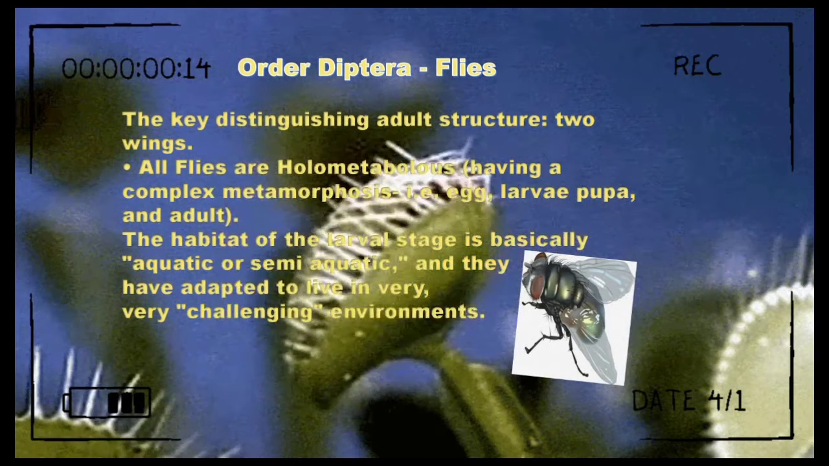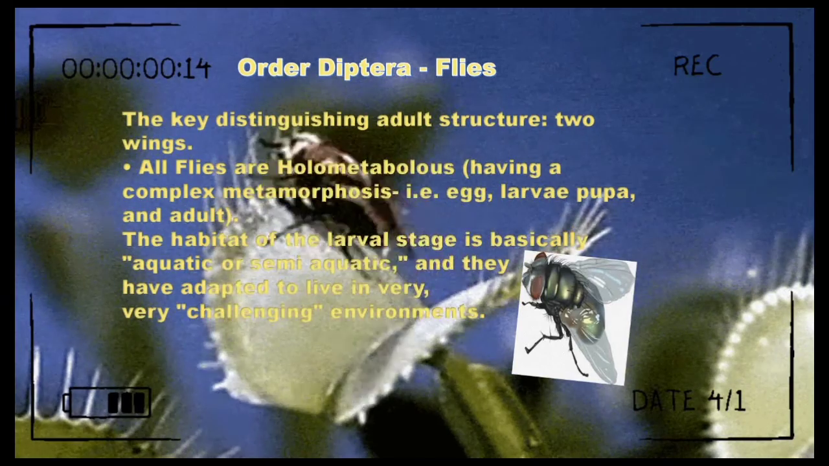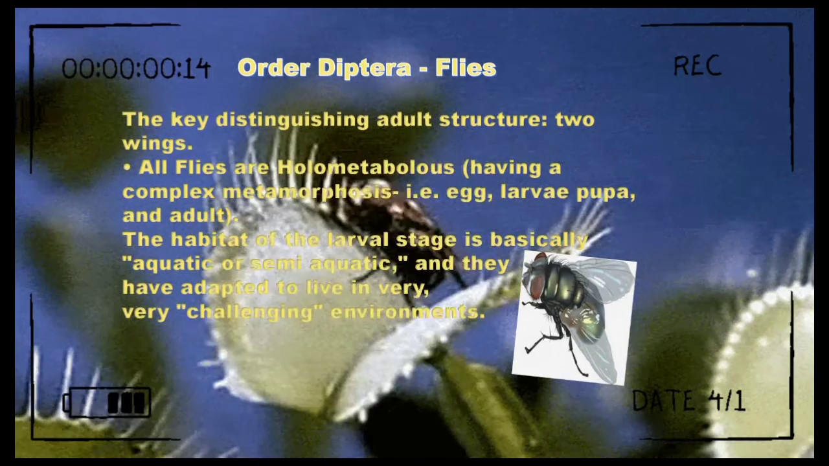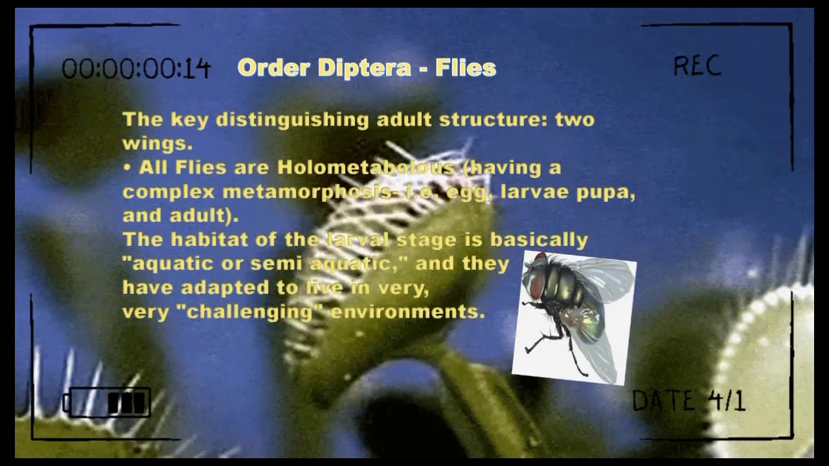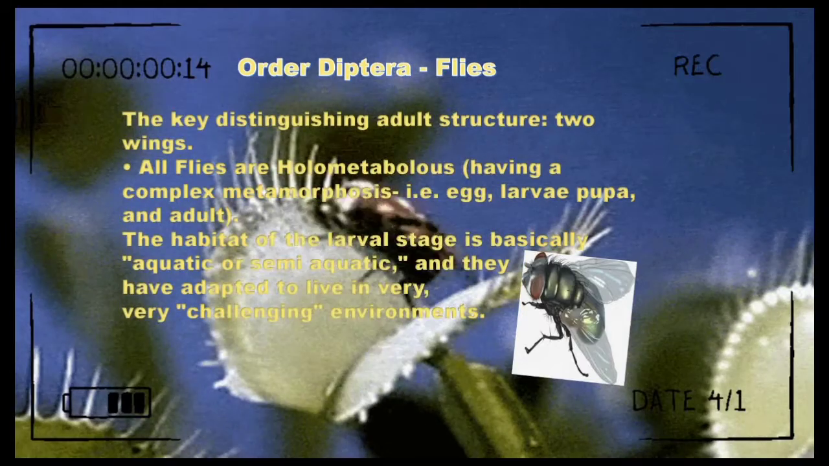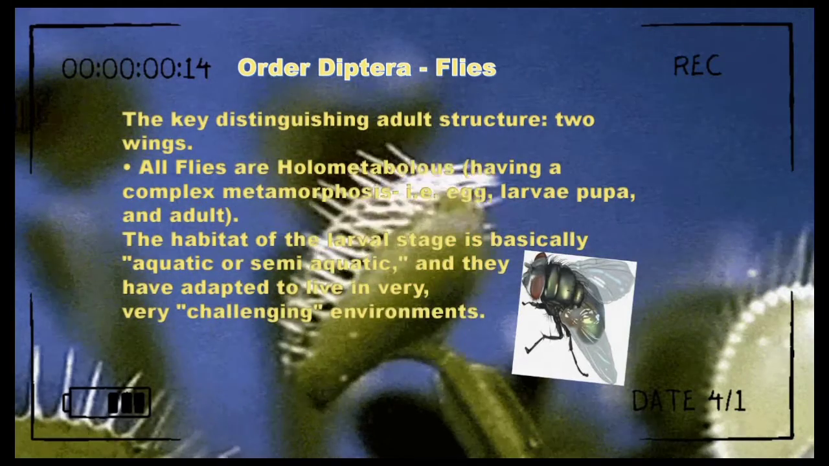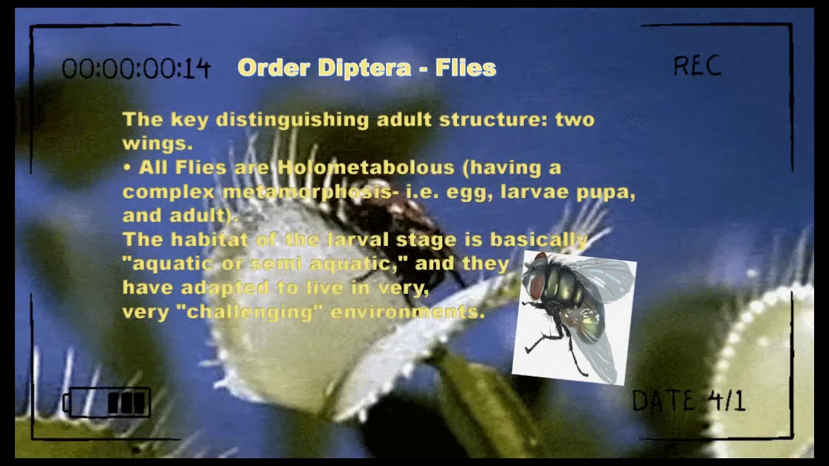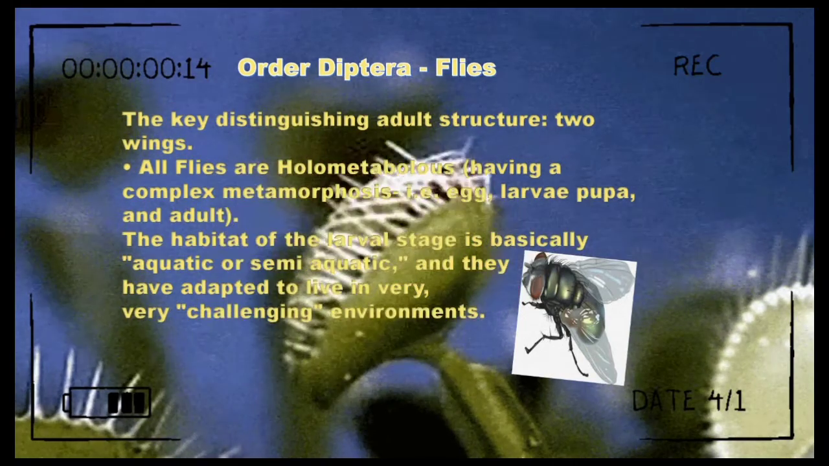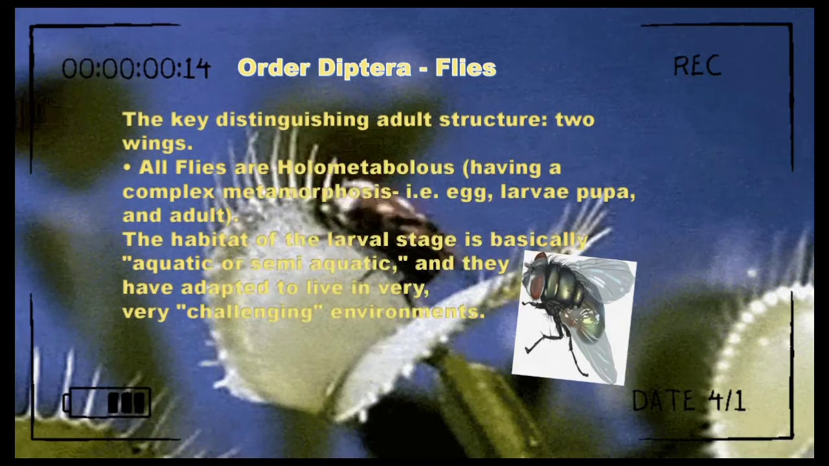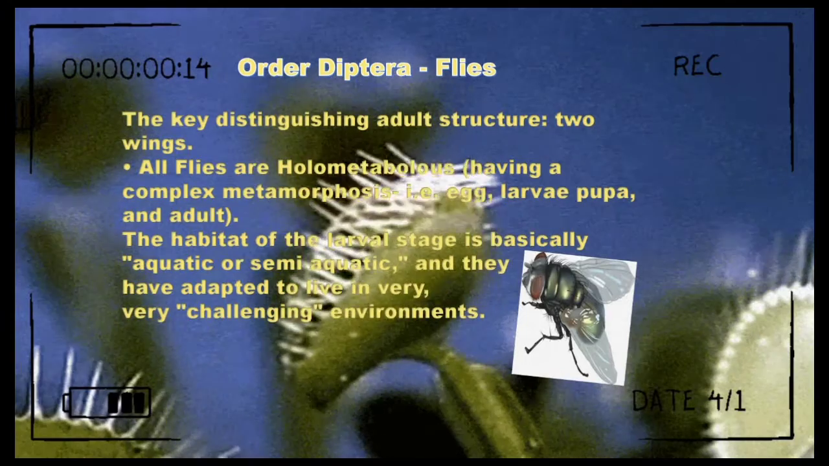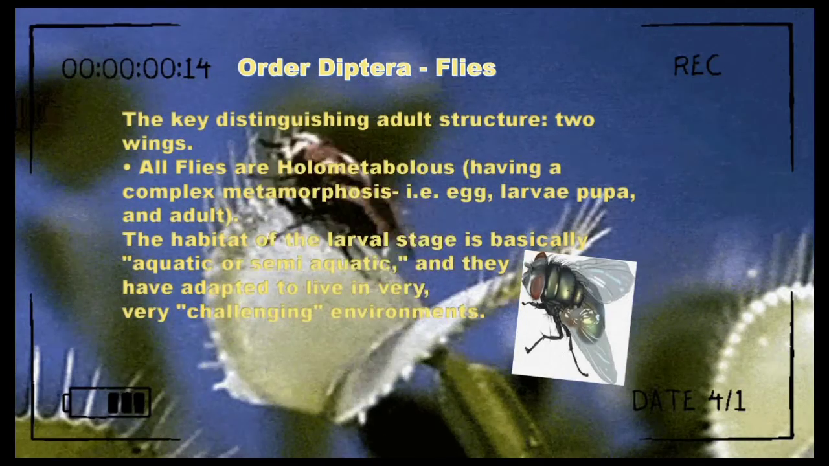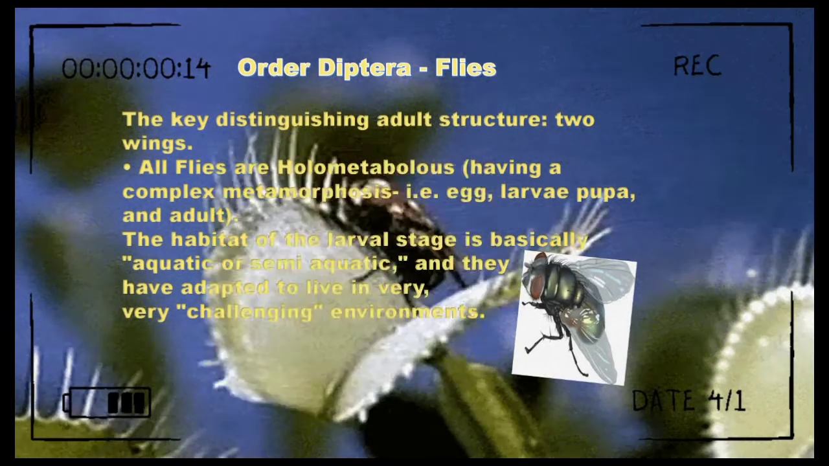Order Diptera or flies. The key distinguishing adult structure: 2 wings. All flies are holometabolous, having a complex metamorphosis: the egg, larvae, pupa, and adult. The habitat of the larval stage is basically aquatic or semi-aquatic, and they have adapted to live in very challenging environments.